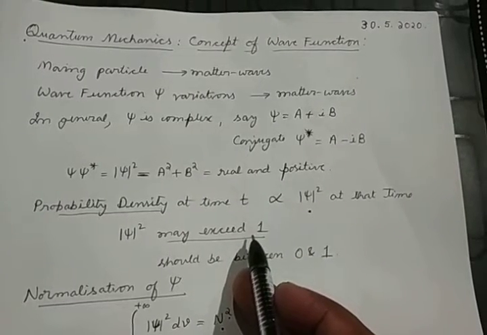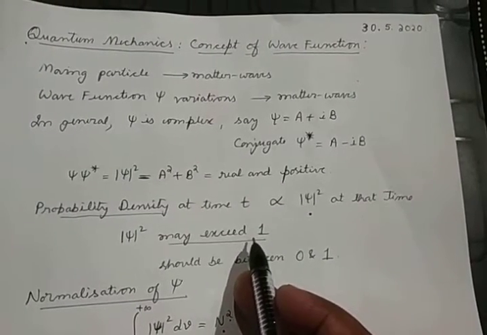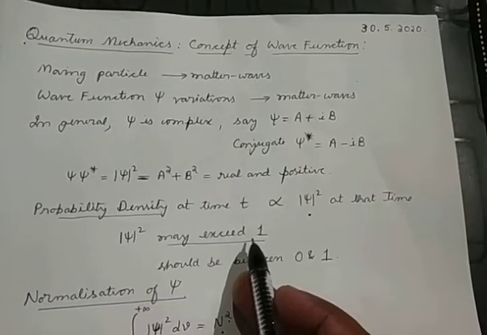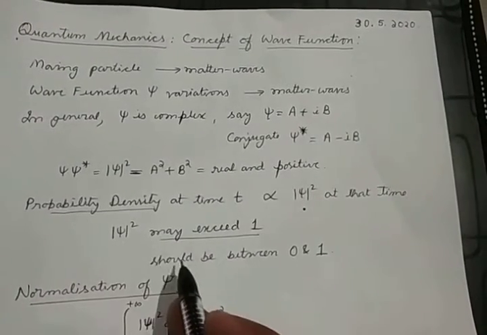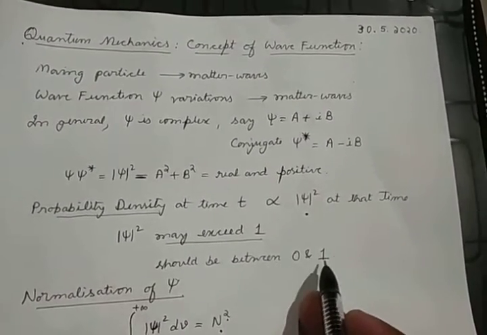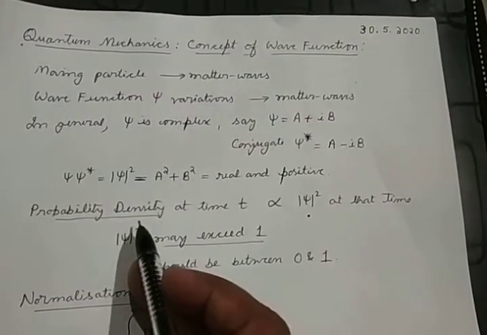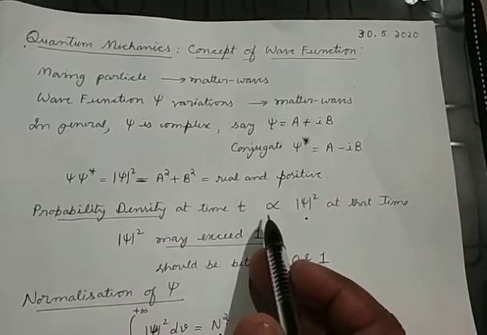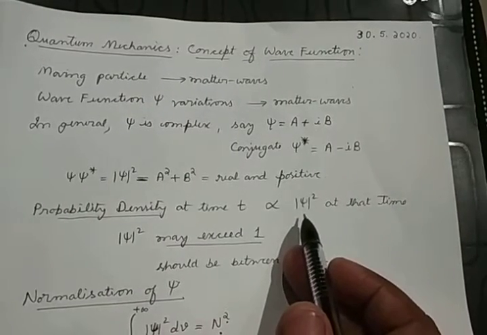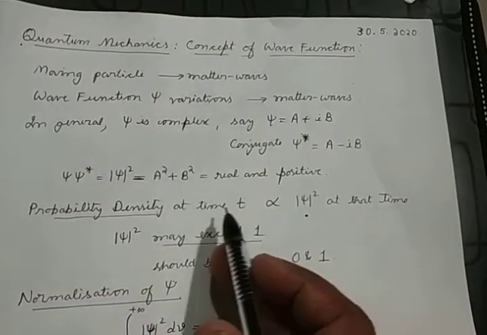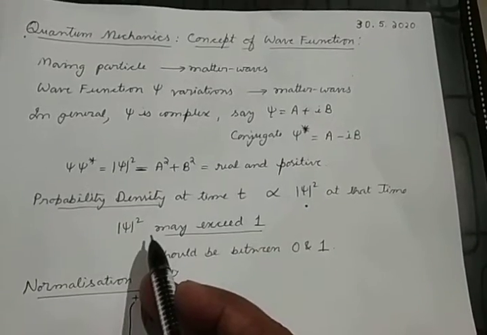It may come to something like 2.5 or 10. But the probability value always lies between 0 and 1. So this is a problem here. So the probability density is only taken to be proportional to mod psi square. We don't get the exact value of probability density using mod psi square.